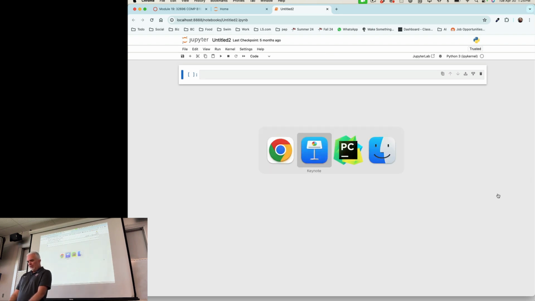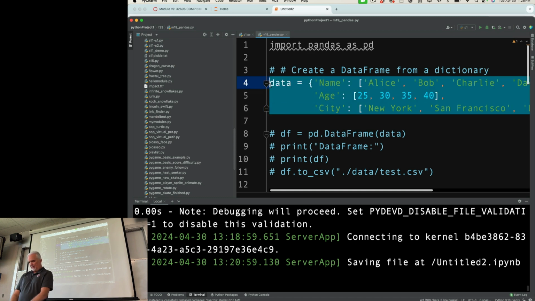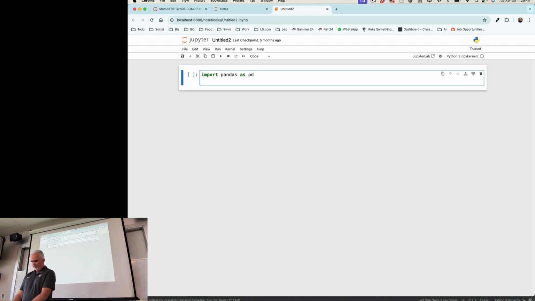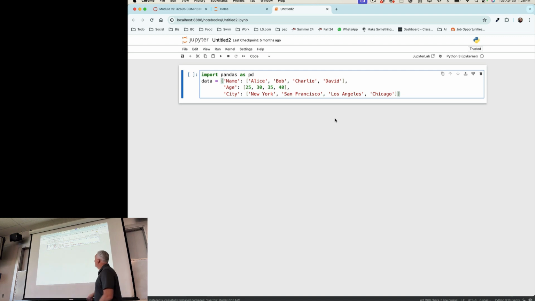So let's play around with some tabular data and some basic Pandas ideas. So I'm going to import Pandas, and I'm going to shorten it to PD. And then I'm going to create this data here. You can see that's very similar data, if not the exact same data that we just looked at in the data frame. It is not a data frame yet. It's a nested dictionary. You probably recognize that.